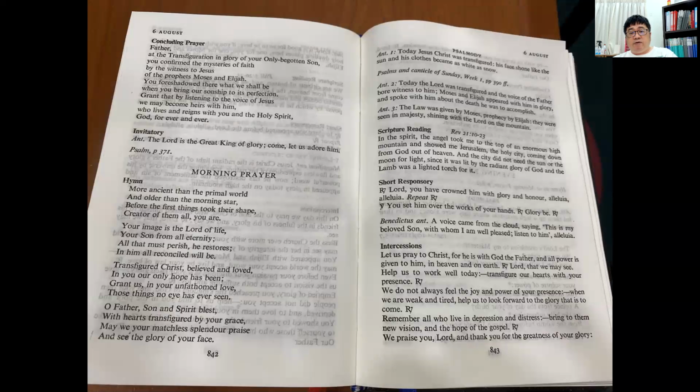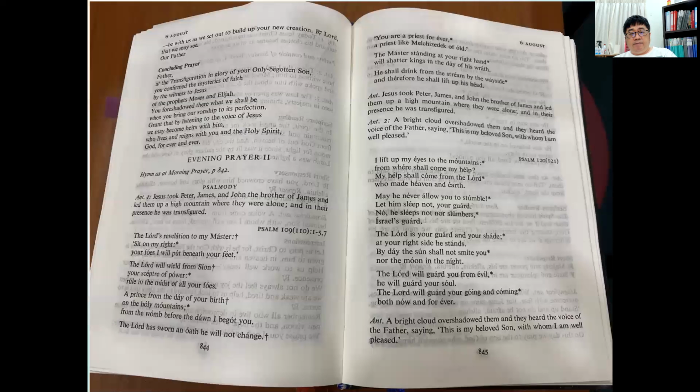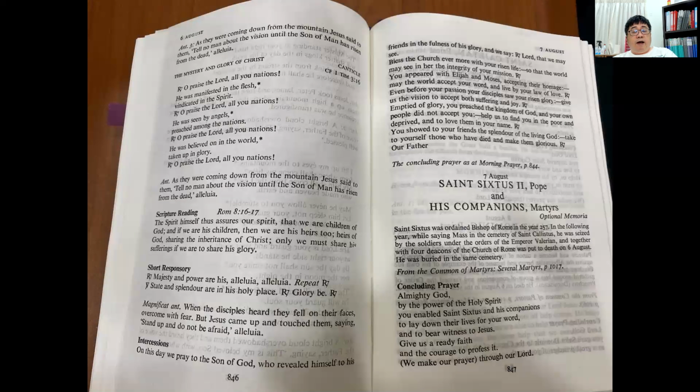In most cases, if it's not a Sunday, then you pray only the morning prayer and the evening prayer for the feast, provided that it is from a Monday to a Saturday. If the feast falls on a Saturday, then only morning prayer is prayed. Evening prayer becomes the evening prayer of the Sunday. Then we have evening prayer 2, which is prayed from Monday to Friday. Here are further pages for evening prayer 2.